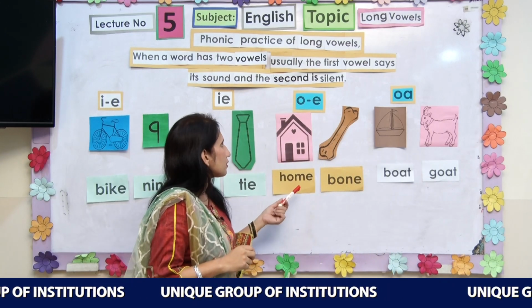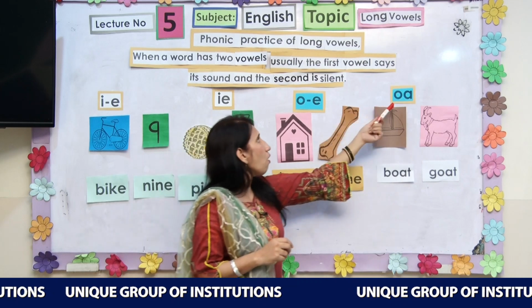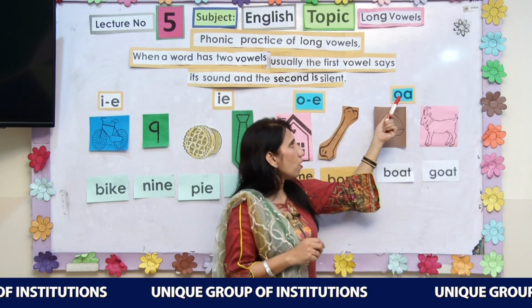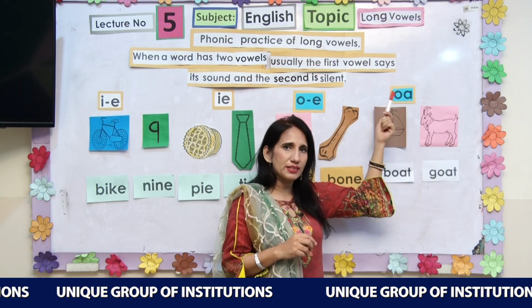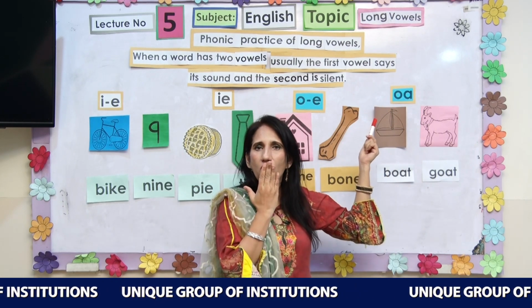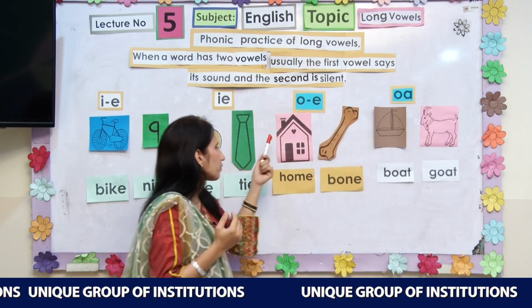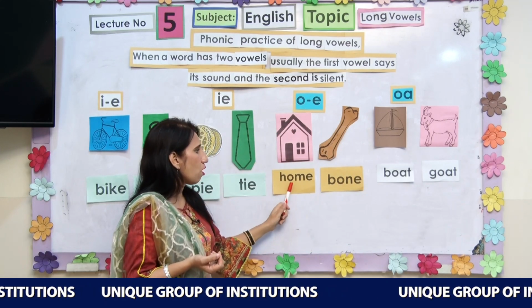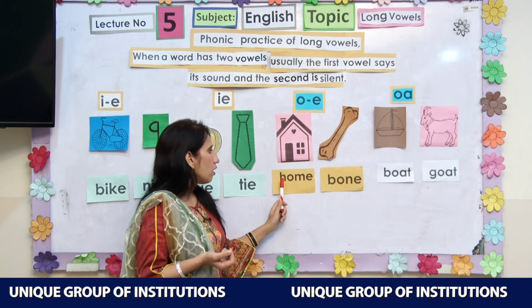So here is the sound of O. O, E becomes O. E is silent. O, A becomes O. A is silent. And what is the action of O? O. Let's read. O, home. E is silent here.